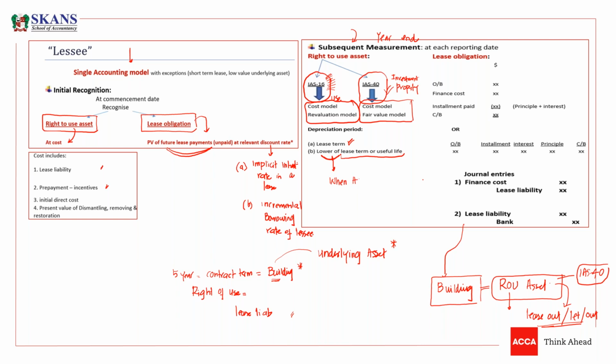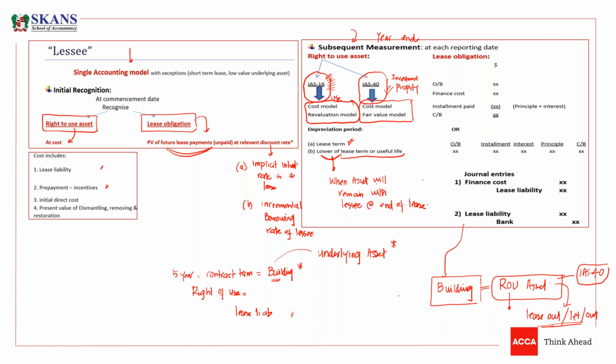When the asset will remain with the lessee at the end of lease, it means there is a clause in the contract that ownership of the asset will be transferred to the lessee. So what does it mean? It means the asset will remain with the lessee at the end of lease term, so the lessee is going to use this asset over useful life. Usually we take the lower of lease term or useful life.